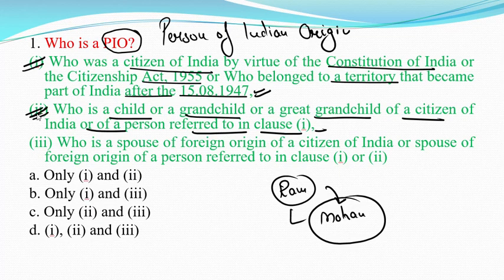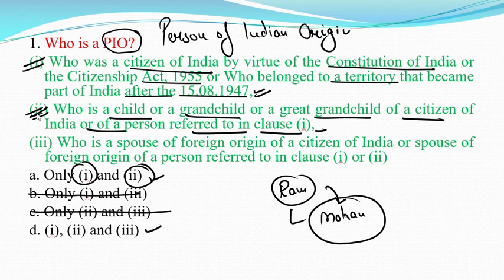So either option A is the answer, or option D is the answer, because we know both 1 and 2 are true. Clear? So you have to cross verify the options side by side also.